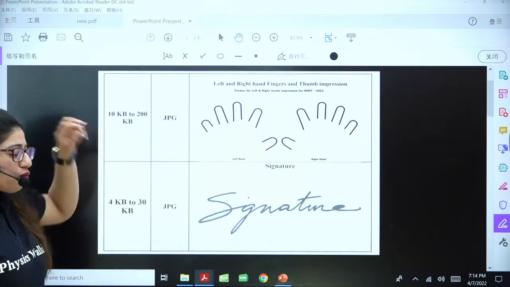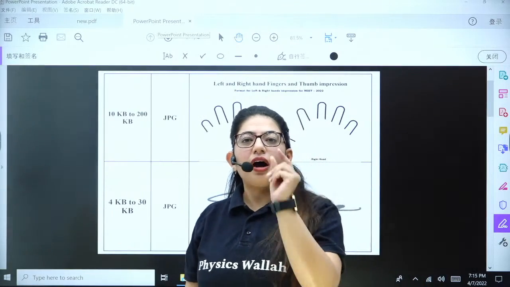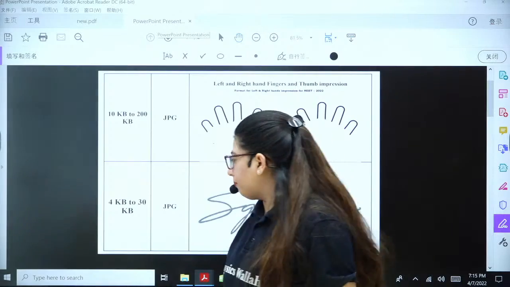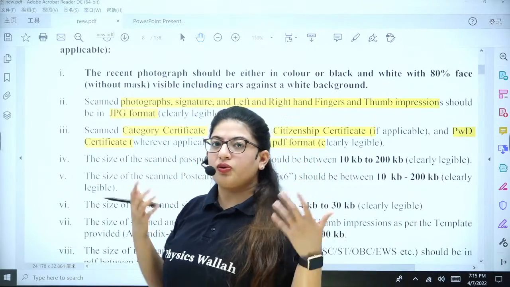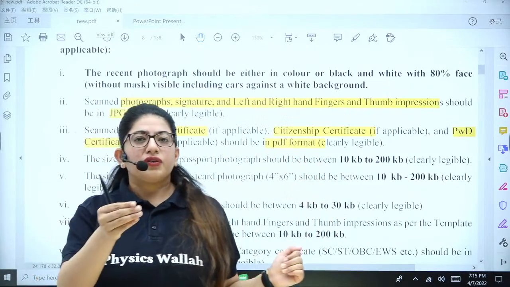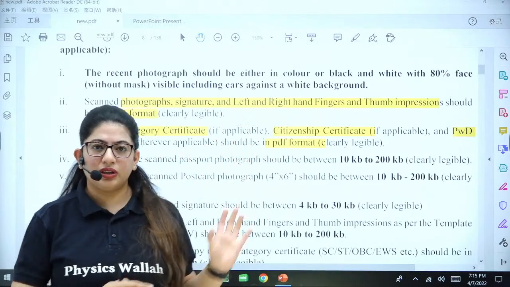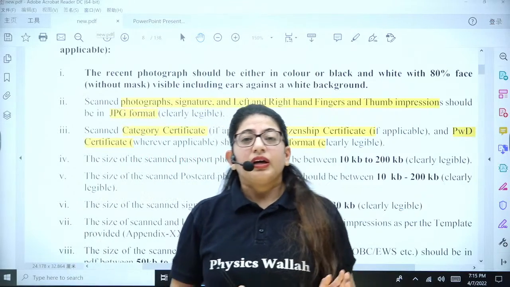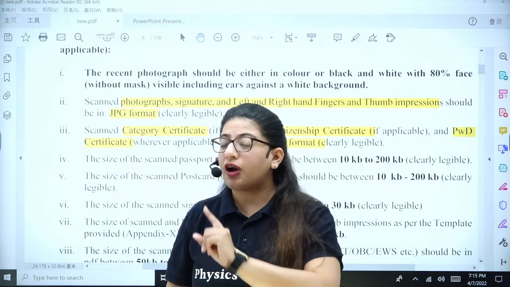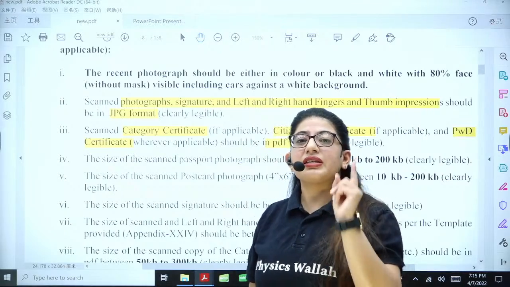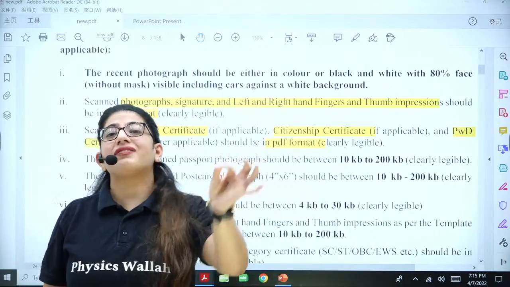All right. Make sure whatever you are uploading, first recheck it, and make sure you are uploading the right document. For example, there can be a case where you went to a cafe or somewhere else because you are not sure you can fill the form, and you ask the person to upload your photograph. There may be a chance other people have also come to that person for uploading photographs and application forms. In any case, if by mistake another person's photograph is put in your form and you have not checked it, this will be considered as unfair or illegal means. So make sure to check each and everything very carefully.